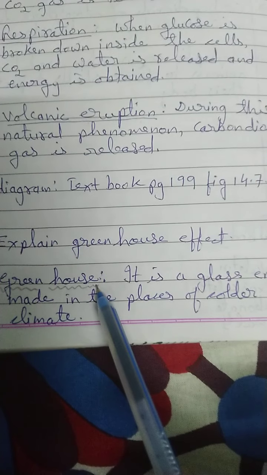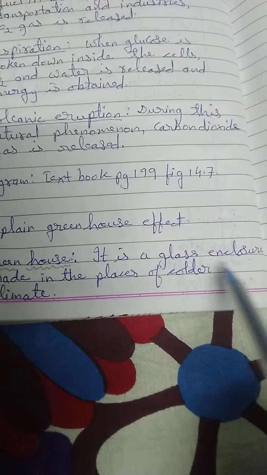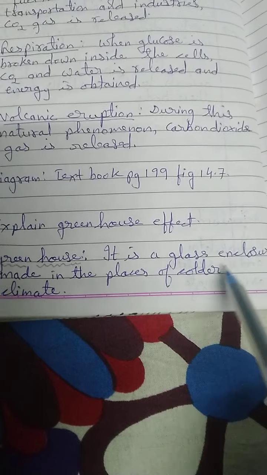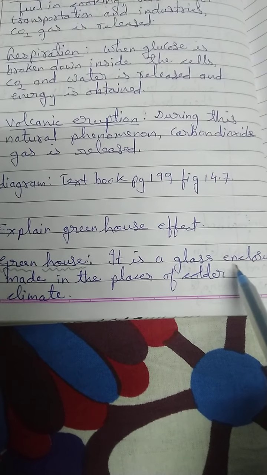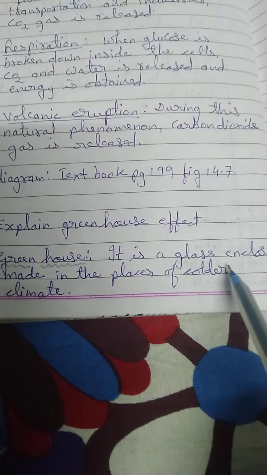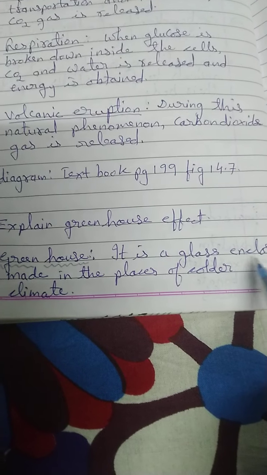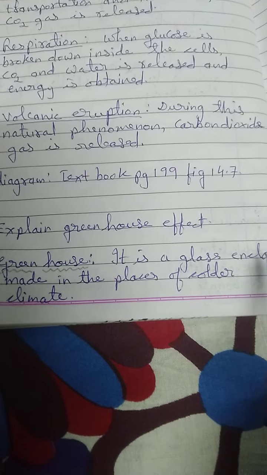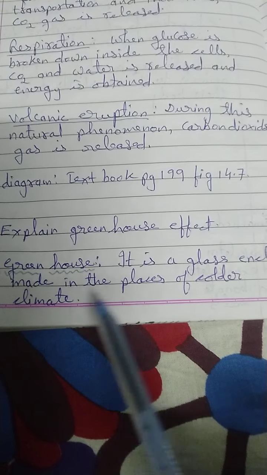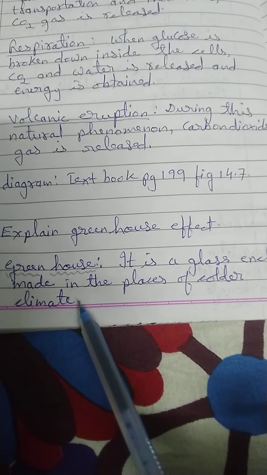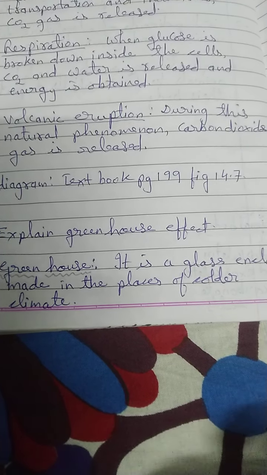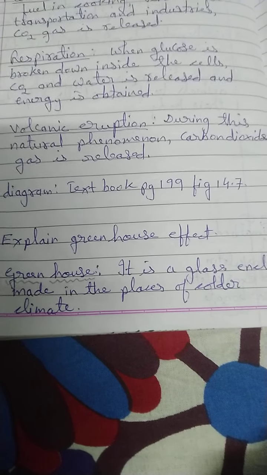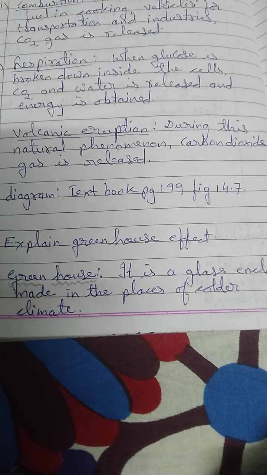See, greenhouse means it is a glass enclosure. Glass enclosure means one place, a plain land, is covered by glass. The roof will be of glass and the walls will also be of glass. So it is a glass enclosure made in the places of colder climate. In the colder climate, actually the temperature is very low. Temperature remains low, like 2 degrees or 3 degrees.